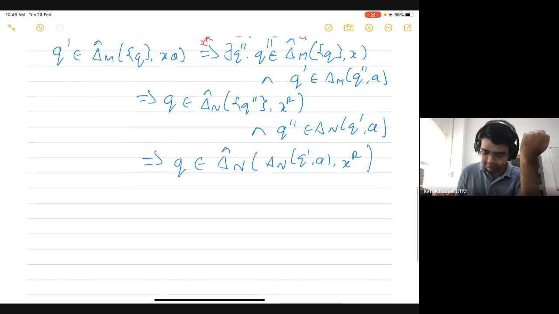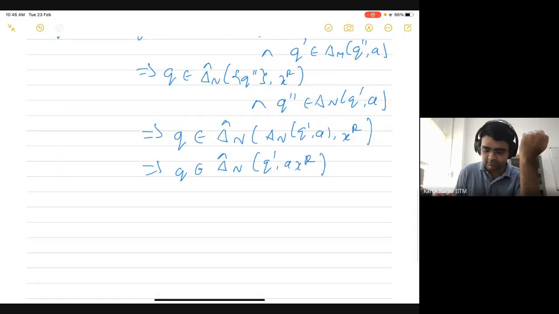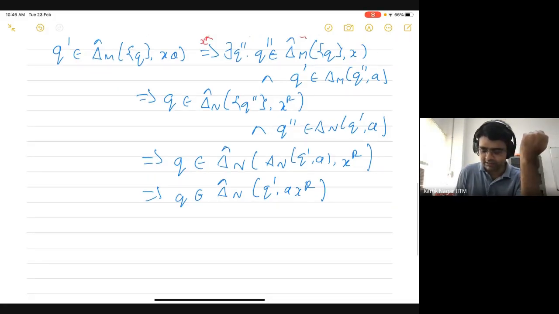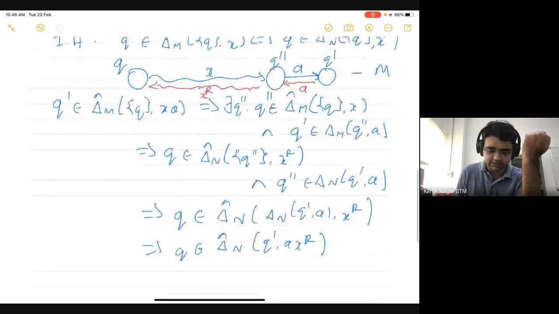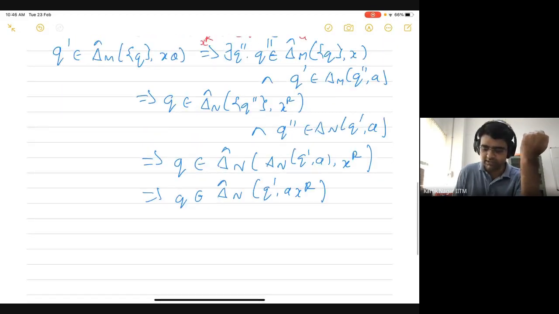And then this should imply that q should belong to delta hat n of q prime comma a xr, because that would then prove the result that we want to show. That if there is a transition from q prime to q on xa, then on the reverse, which is axr, there's a transition from q to q prime on xa, then there is a transition from q prime to q on axr.